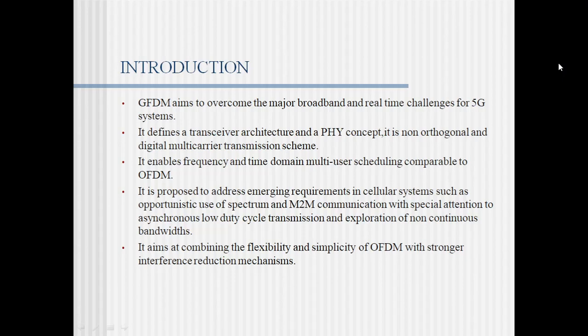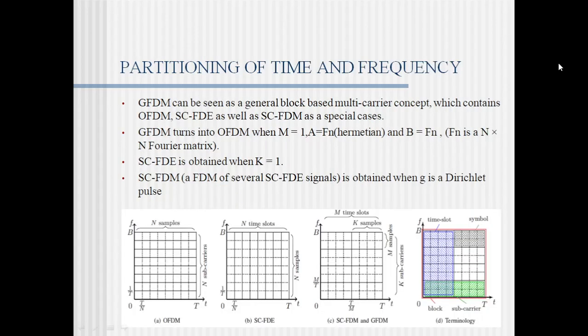It aims at combining the flexibility and simplicity of OFDM with stronger interference reduction mechanisms, meaning the ISI will be lowered in these cases. Now coming to the partitioning of time and frequency, GFDM can be seen as a general block-based multi-carrier concept which contains OFDM, SC-FDE as well as SC-FDM as special cases. SC-FDE stands for single carrier frequency domain equalization, and SC-FDM stands for single carrier frequency division multiplexing.